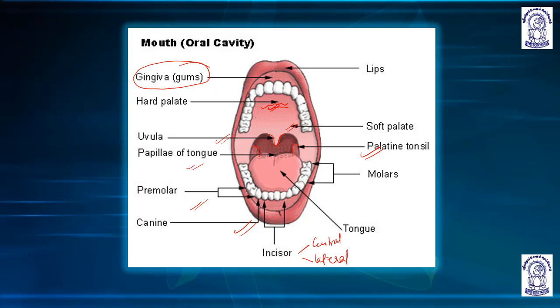So the mouth or oral cavity has all these parts: palate, hard palate, soft palate, uvula, papillae of tongue, the teeth and the teeth arrangement like premolars, canines, molars, then tongue. All these are parts of the mouth, oral cavity or buccal cavity.